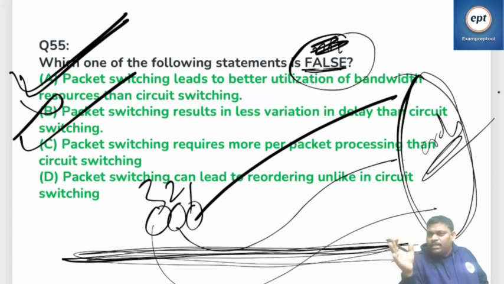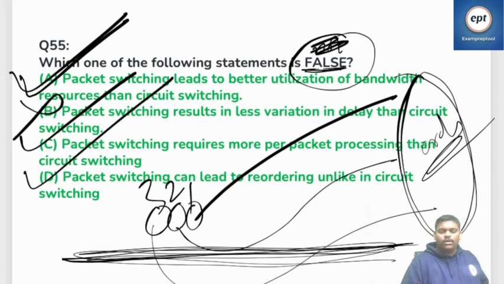This is the biggest mistake students make. Suppose one big packet is divided, and while going through the transmission those small packets are divided again. But don't combine intermediately; combine at the end only. Divisions will happen many times, but combining happens once only, at the end. Reordering will be there, right? Fine, so D is also true.